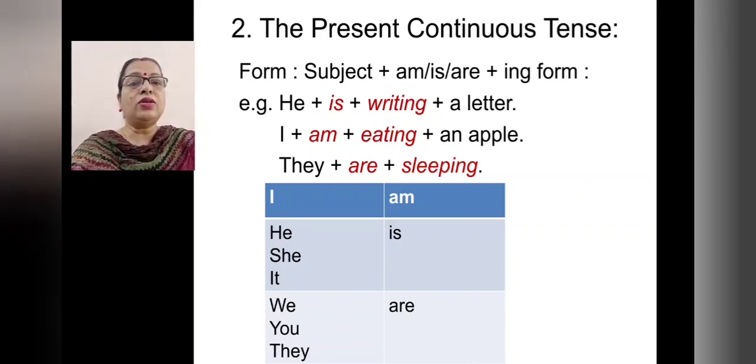Here all these are subjects, here you have auxiliary verbs, and here all these are ing forms. So what you have to remember? With I, what do you write? Am. Then he, she, it, is, and with we, you, or they, we write are plus ing in the present continuous tense.